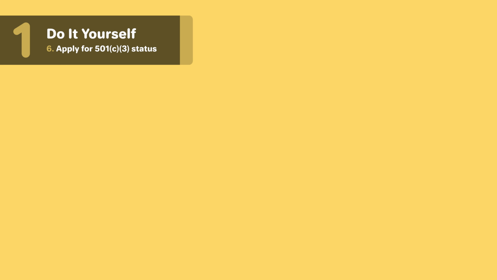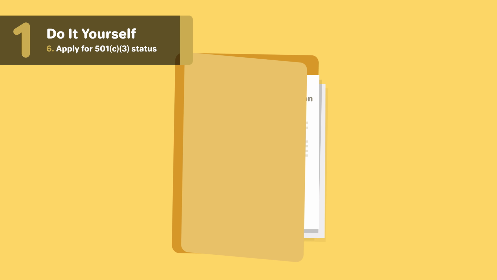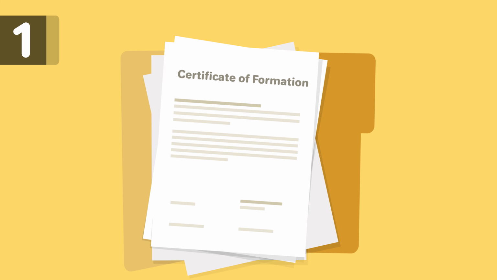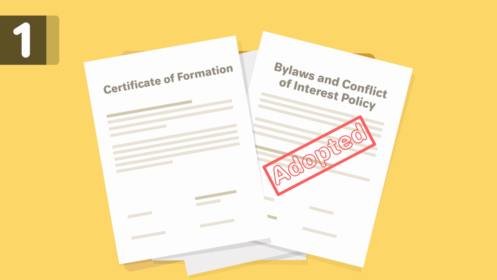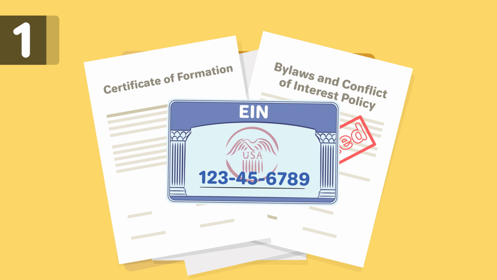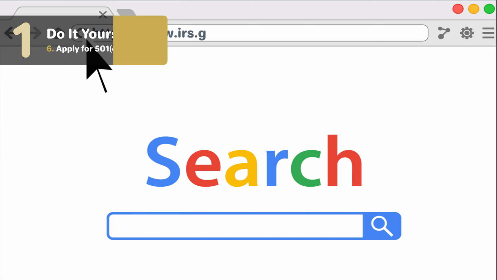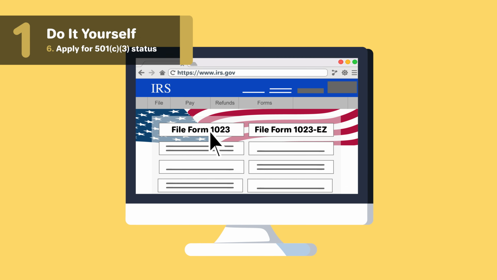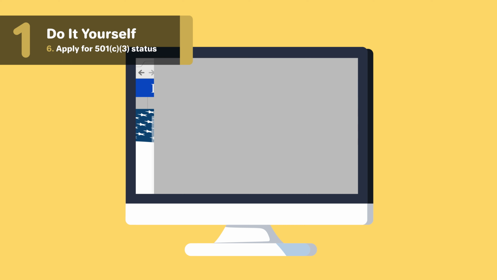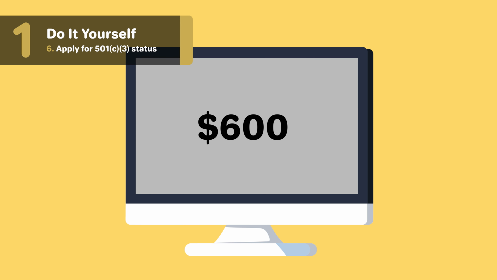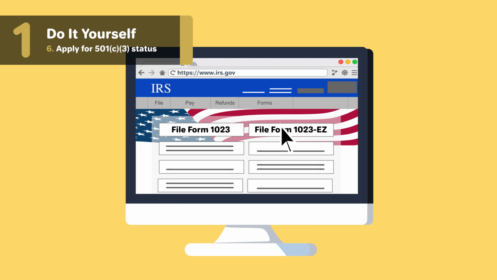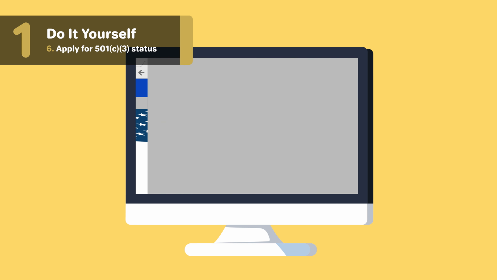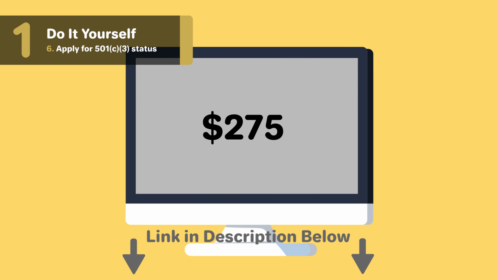Before your nonprofit can apply for 501c3 status, it must file the certificate of formation with the required provisions, adopt the bylaws and conflict of interest policy, and have an EIN. In order to file for tax-exempt status, most organizations will need to file Form 1023 online or by mail and pay a fee of $600. If your organization's annual gross receipts are below $50,000, then you may be able to file Form 1023-EZ with a fee of $275.